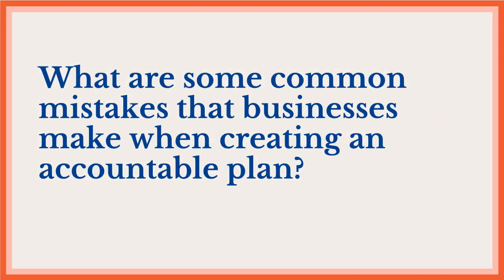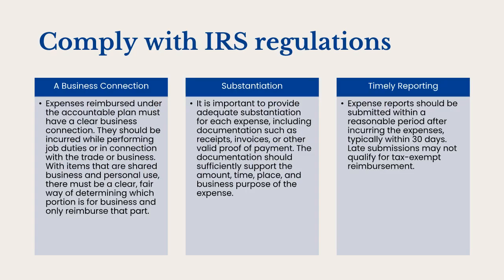There are some common mistakes that businesses make when creating an accountable plan. Business owners often forget or don't realize the accountable plan needs to conform to IRS guidance on expenses even though they are paid through the accountable plan. To comply with IRS regulations, an accountable plan must only reimburse expenses that have 1. A business connection. Expenses reimbursed under the accountable plan must have a clear business connection. They should be incurred while performing job duties or in connection with the trade or business. With items that are shared business and personal use, there must be a clear, fair way of determining which portion is for business and only reimburse that part.